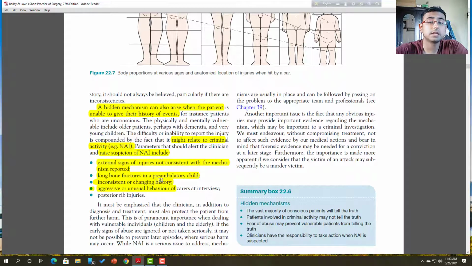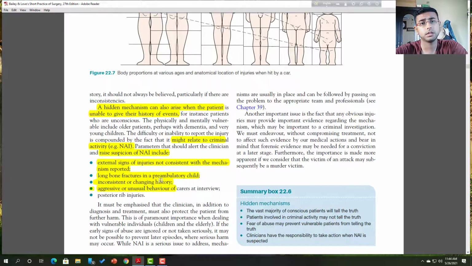The story changes at different times and in front of different people, such as the police, the judge, or the doctors. These different stories of trauma reveal a hidden mechanism of a criminal act.